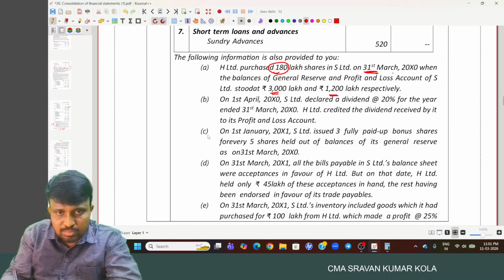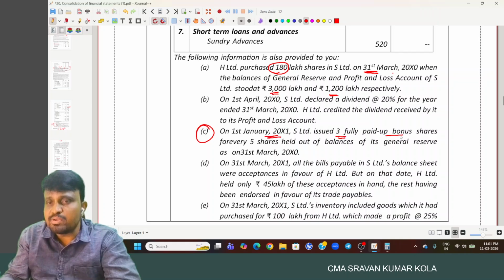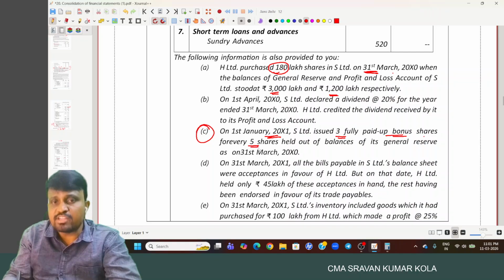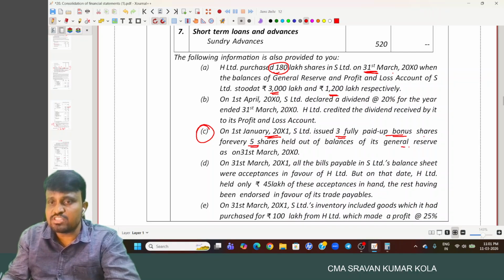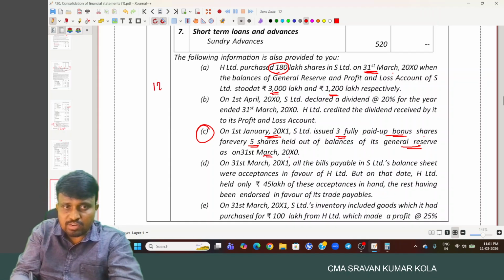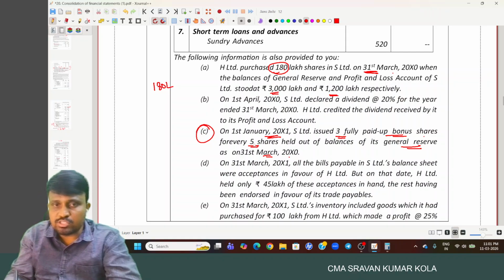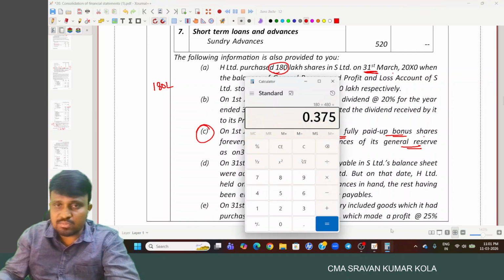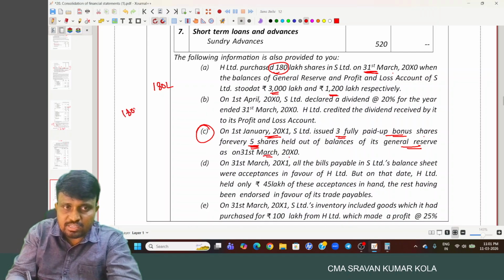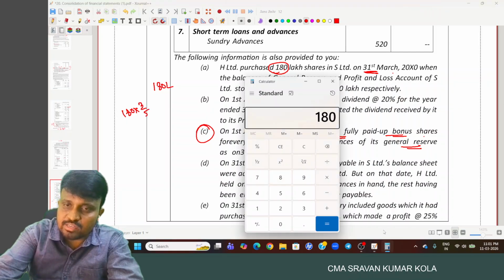And in the third point, on 1st January, S Limited issued 3 fully paid up bonus shares for every 5 shares held, out of the balances of its general reserve on 31st March X0. That means 180 lakh we purchased, 180 lakh shares. 3 fully paid up bonus shares for every 5 shares held. That means what? So 180 into 3 by 5, right? 180 into 3 by 5, 108.